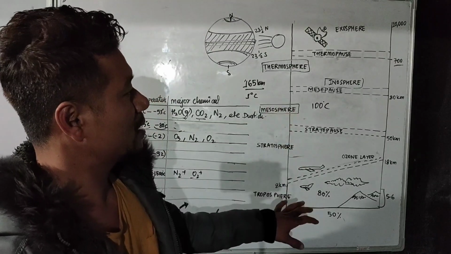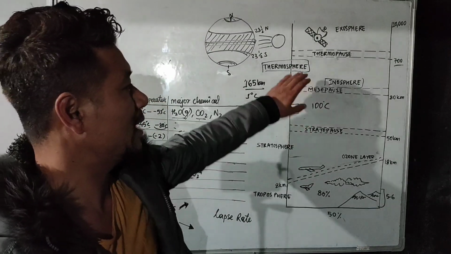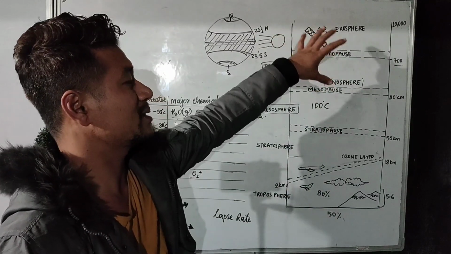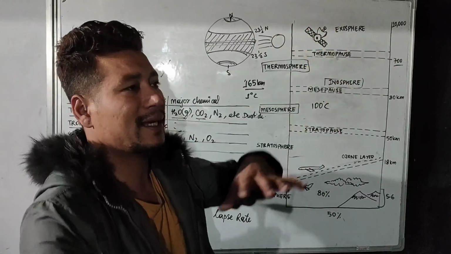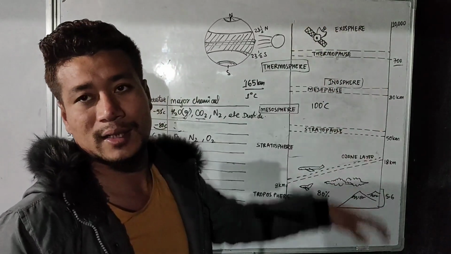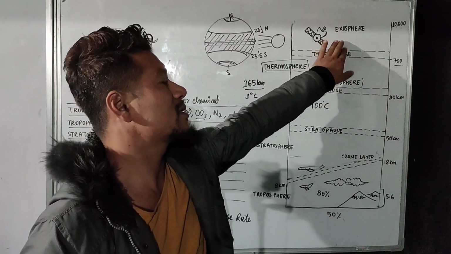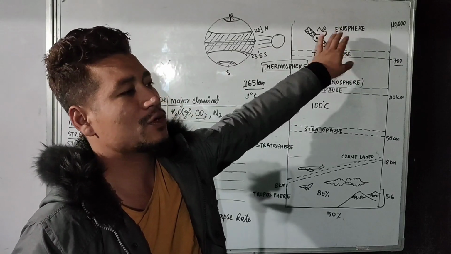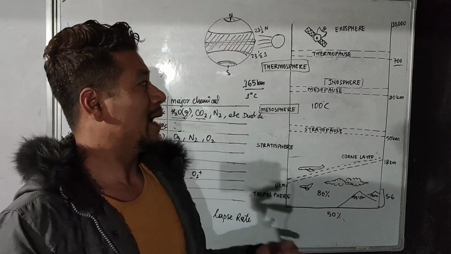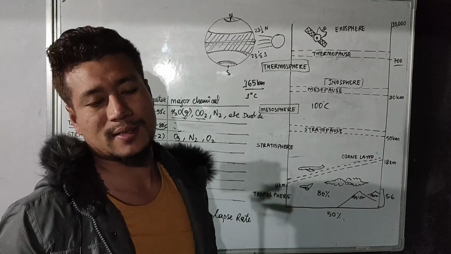And now this is done about the thermosphere. After the thermosphere comes the thermopause, and then comes the exosphere with the satellites. Exosphere means the end of the atmosphere, and it will keep going until 10,000 kilometers. This is the topmost layer of the atmosphere, where the atmosphere will meet space.